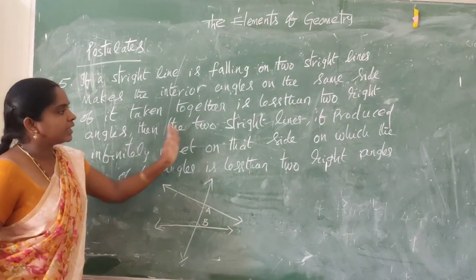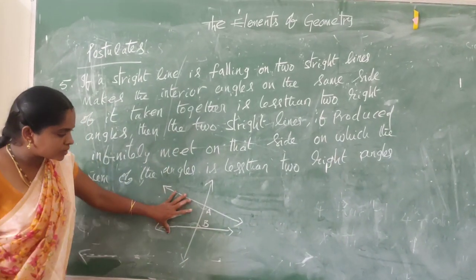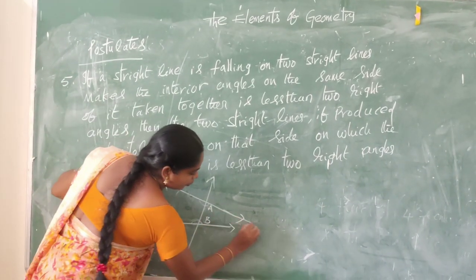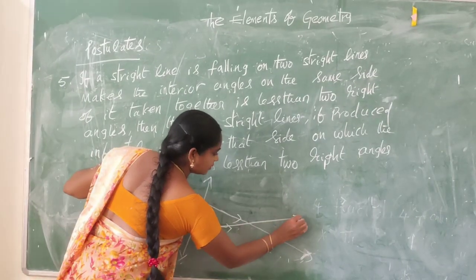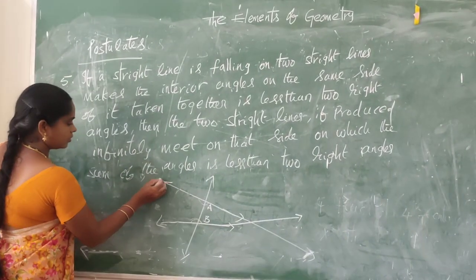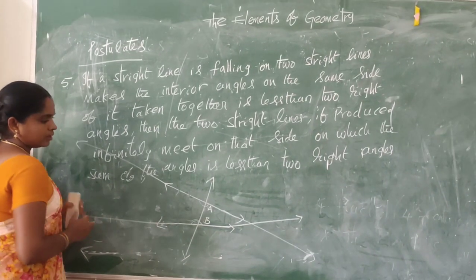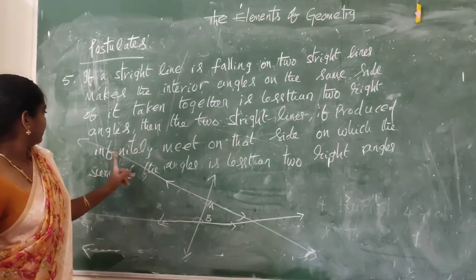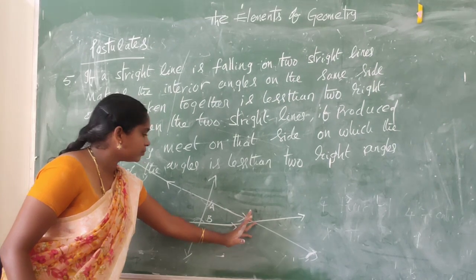Why? Because these two straight lines, if produced infinitely, meet on that side.